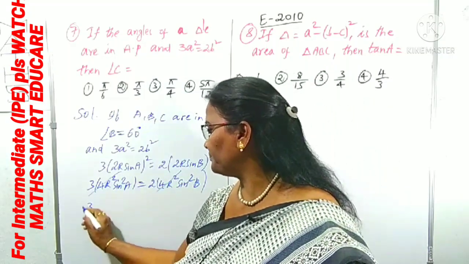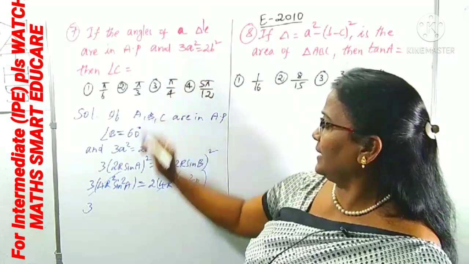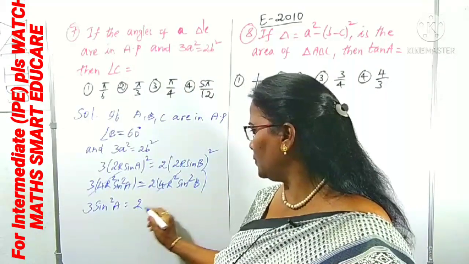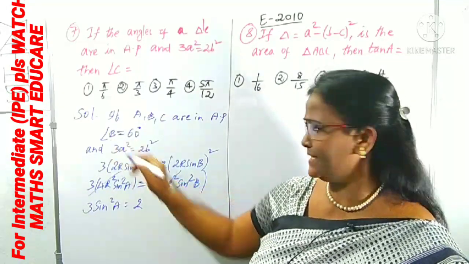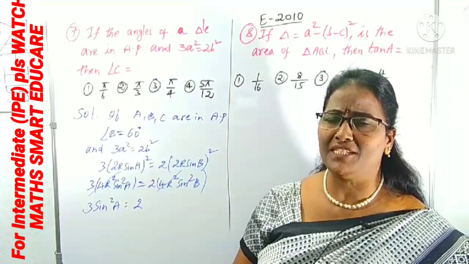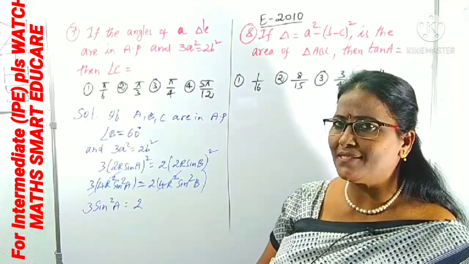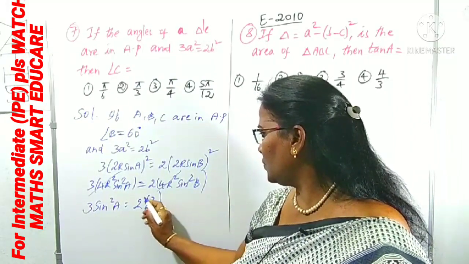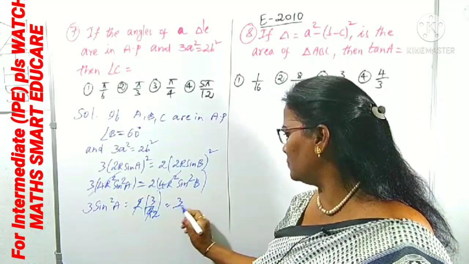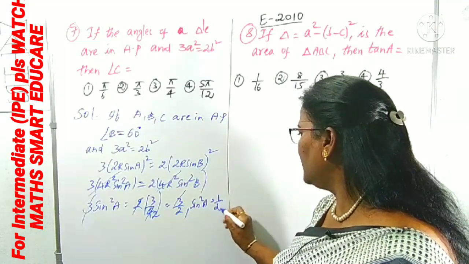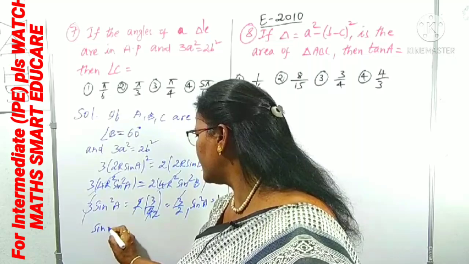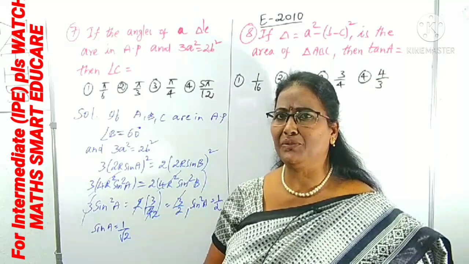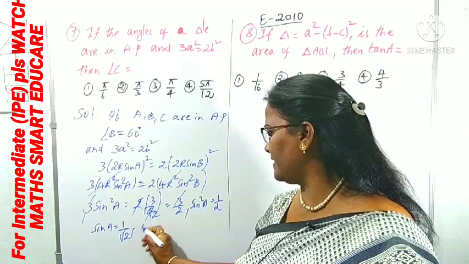Now 3 into sin square A, we don't know angle A; we have to find that first. Sin square A is as it is, 2 into sin square B. Angle B is 60. Sin 60 is how much? Root 3 by 2. Whole square is, yes, 3 by 4. That is 2 into 3 by 4. The 2 cancels. Now this is 3 by 2. Sin square A is 1 by 2. Sin square A is 1 by 2 means sin A is 1 by root 2. You know, sin is 1 by root 2 for which angle? Yes, angle A is 45 degrees.